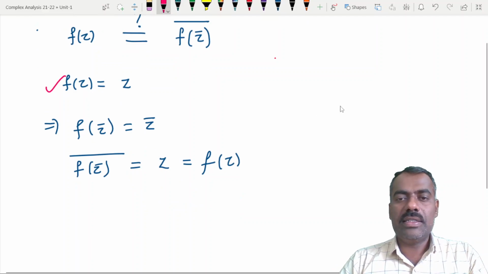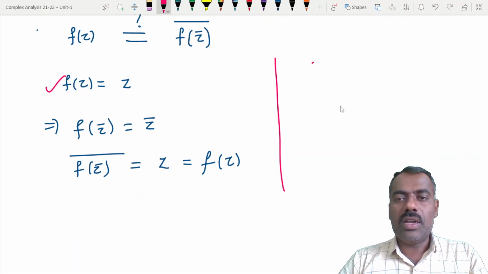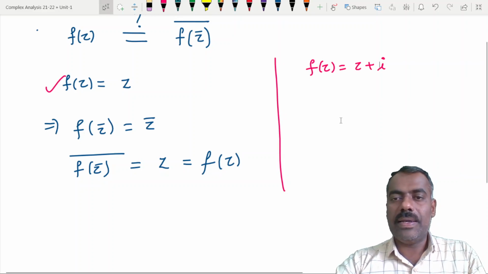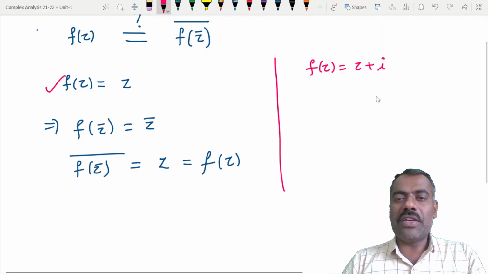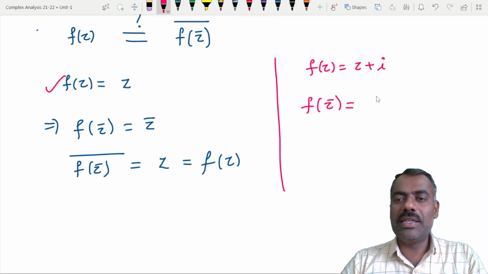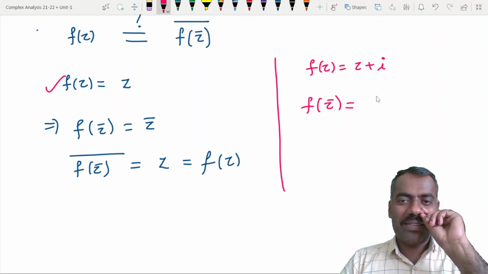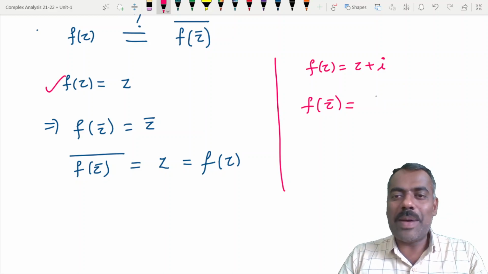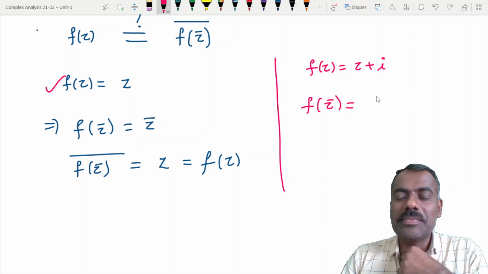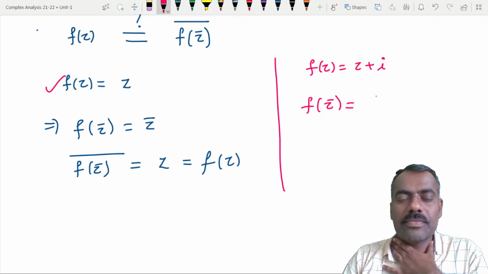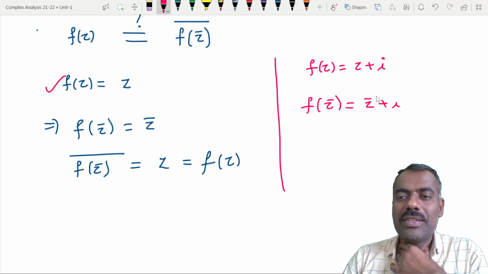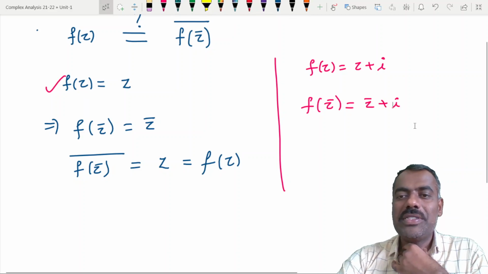Clear? Now suppose f of z is equal to z plus i. Quickly, what is f of z bar? Say it properly. f of z bar is z bar plus i. Be confident. Wherever z is there, we substitute z bar.